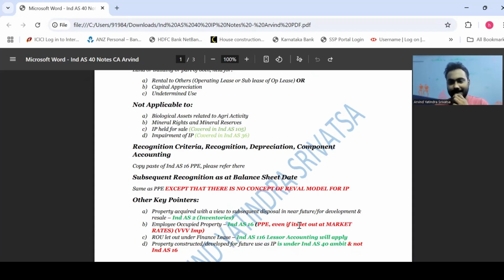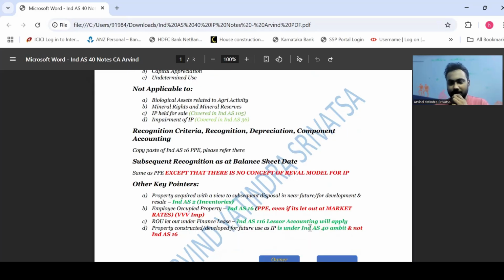Still, it will come under Ind AS 16, guys. Very important. That's why I've highlighted in red. The points where you might go wrong, which are negative in nature, I've highlighted in red, and the important points I've just bolded out there. So you can just use this color coding and proceed.